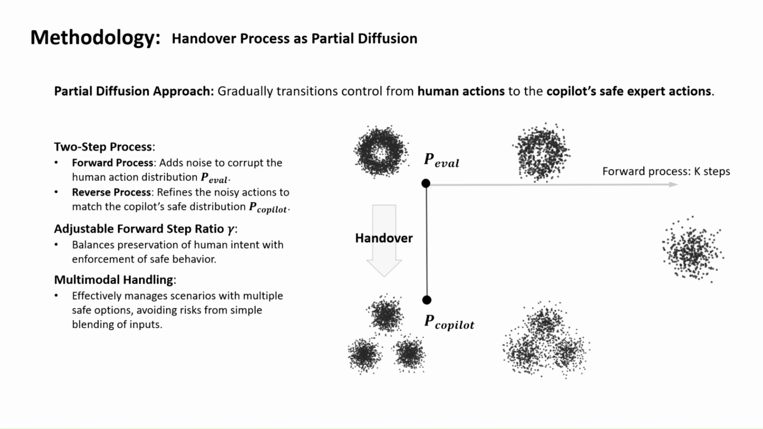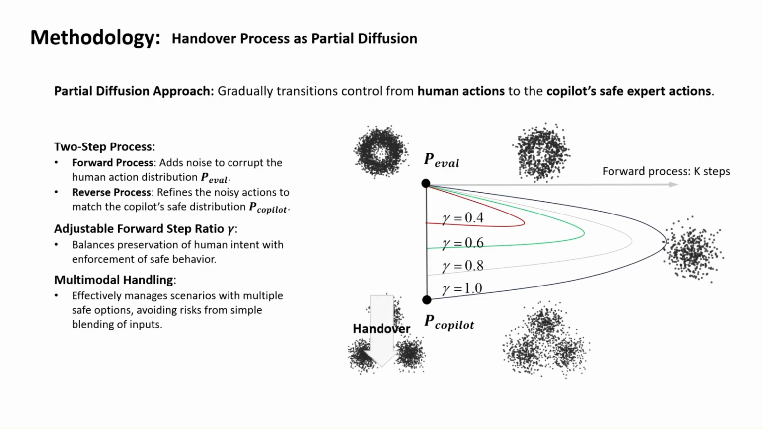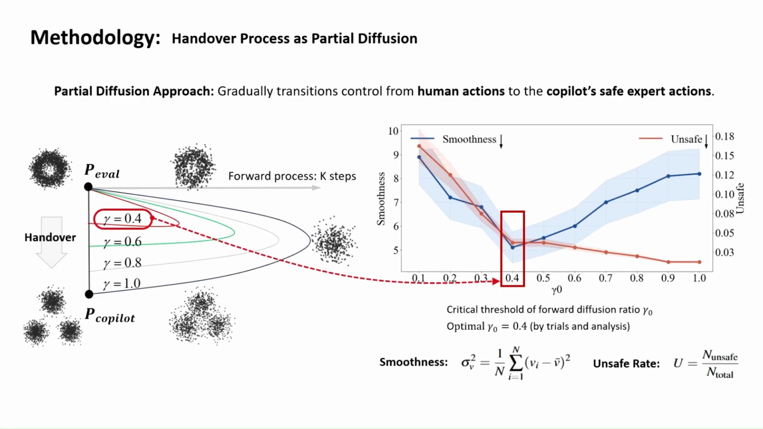At inference time, we introduce a controllable parameter, gamma, to modulate the degree of handover. A lower gamma retains more influence from the human driver. A higher gamma shifts control more strongly toward the copilot. It is important to note that the control handover does not always begin with gamma equals 0, as the initial human actions may already be unsafe. Therefore, selecting an appropriate initial value, gamma 0, is crucial to retain some level of human input, while still ensuring a safe and smooth transition to the copilot.